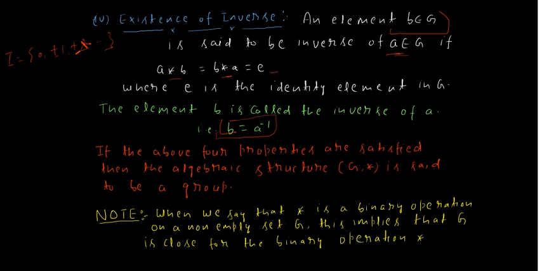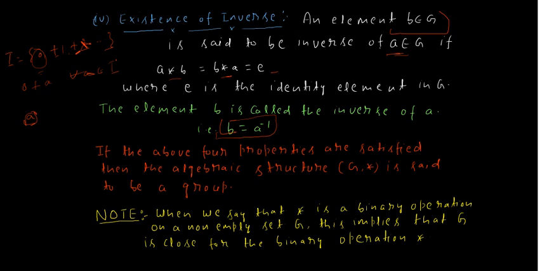If I talk about identity, then we know that 0 is the identity element: if I take 0 plus A for all A belonging to I, then the value is always A. Hence 0 is the identity element in the set of integers.